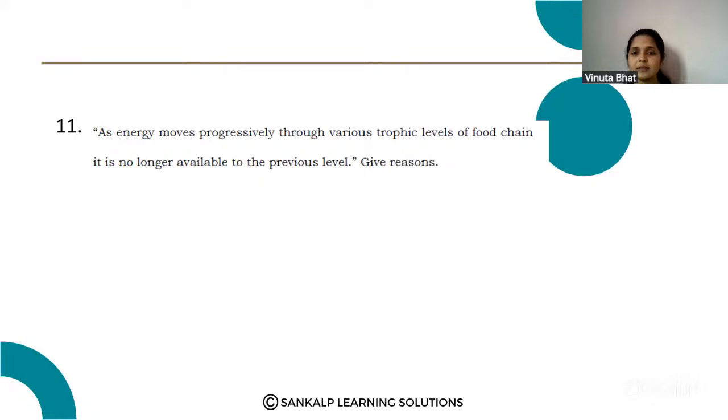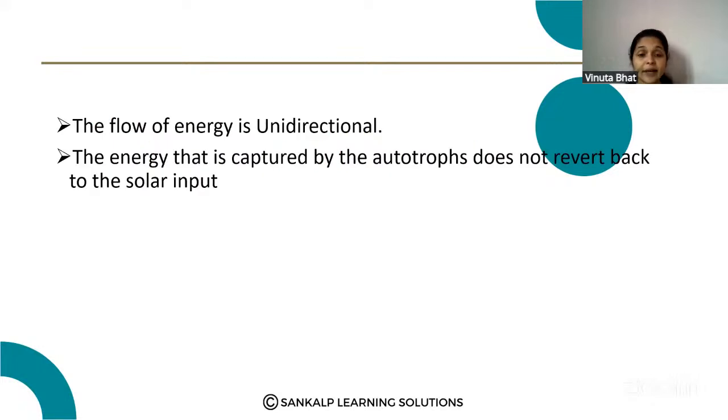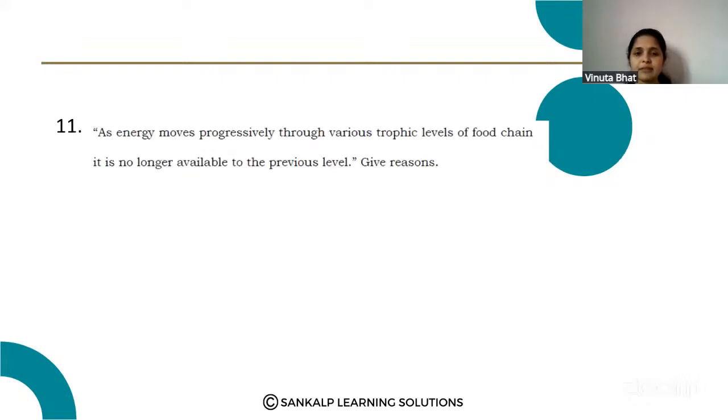So what are the reasons? Here the flow of energy is unidirectional, so this energy is not available for the previous level organisms.